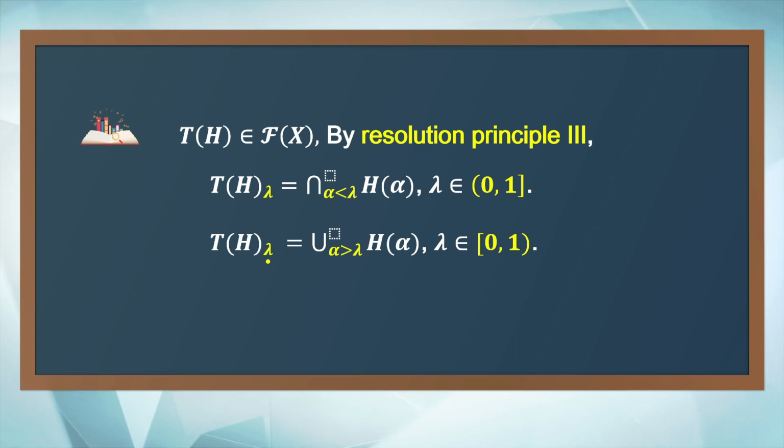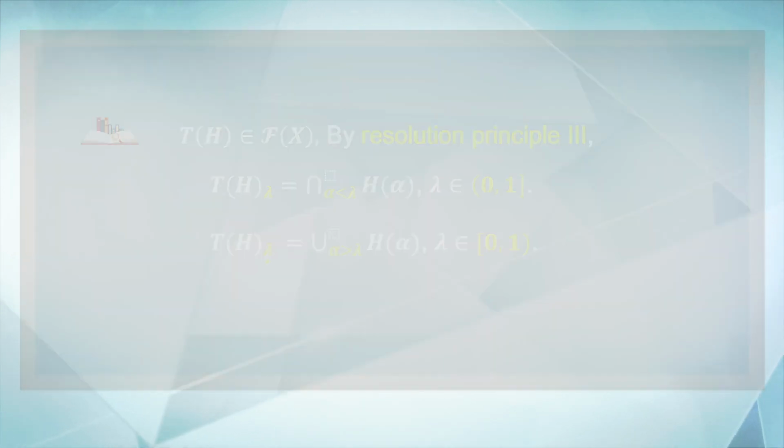And if lambda is in the interval from 0 to 1, excluding 1, then the strong cut of T of H at level lambda is the union of H of alpha, alpha greater than lambda. The conclusions here will be used in the latter part of the proof.